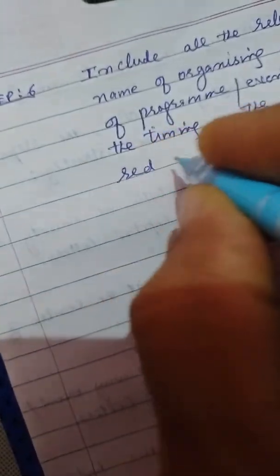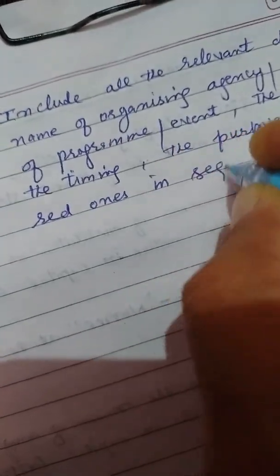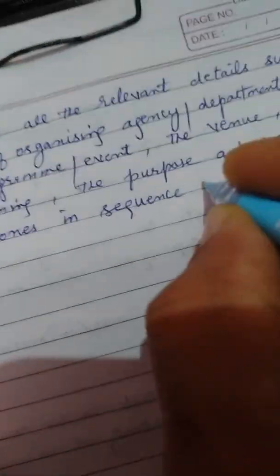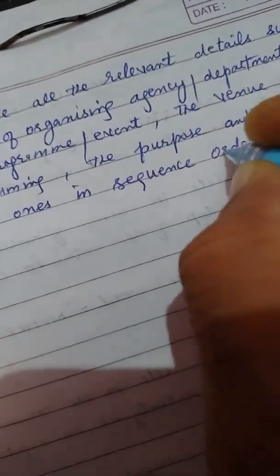Required ones, in sequence order. What is sequence order? Suppose we start writing the notice with the words, for instance, this is to inform you. It is official language.